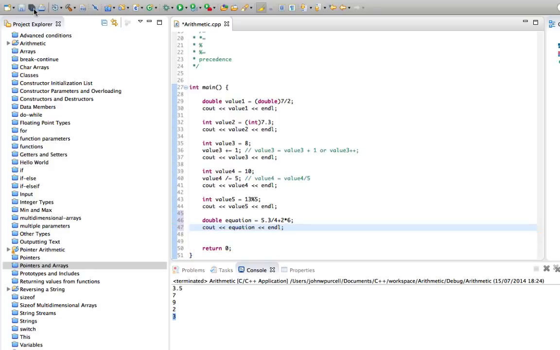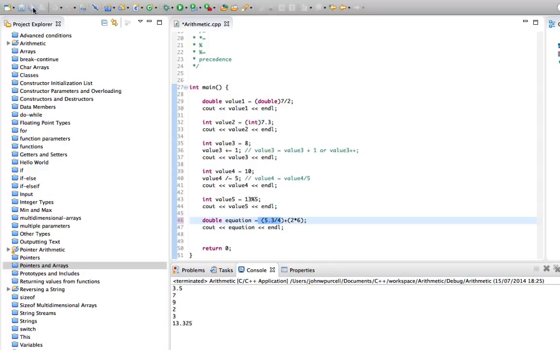And C++ will figure out the meaning of this because certain operators have higher precedence than others. So in this case, division and multiplication have a higher precedence than plus, which means that they will be done first. That's the same as if we put round brackets around these bits. That makes it clear that first we're doing these and then we're doing the plus. So we expect the same result, 13.3, if I've got my operator precedence correct here. There we go. It's basically the same.